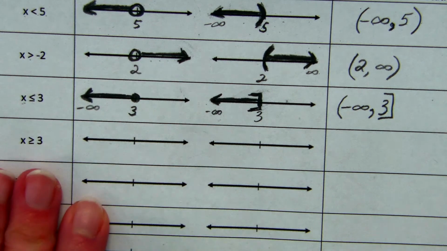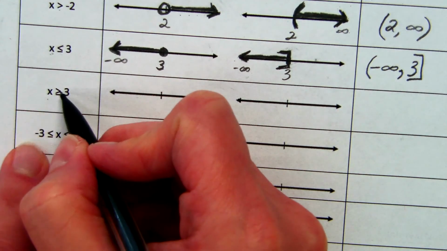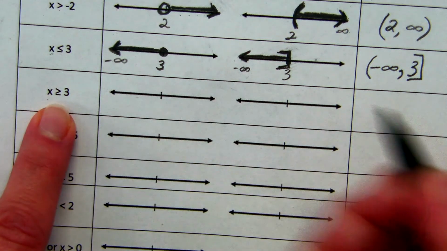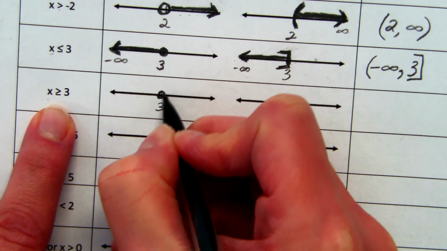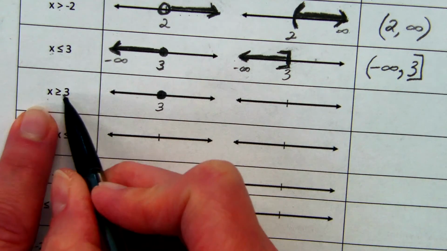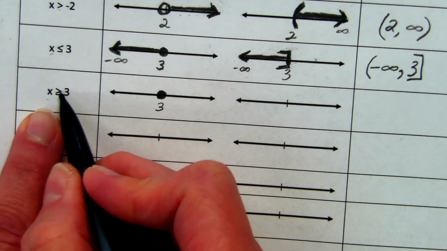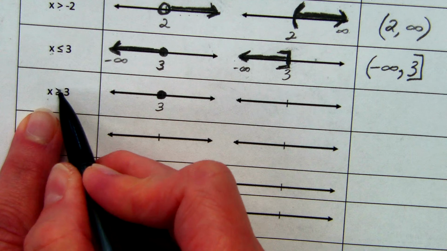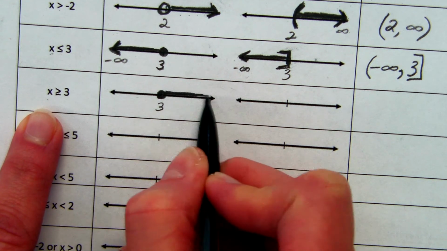Okay, let's go down to look at the next one. Now I have x is greater than or equal to 3. So we'll go ahead and put 3 on here again. We are including 3, so we will fill in our point. x can be equal to 3, and that little bar means equal to. And then we're also including in our set all numbers x that are greater than 3.